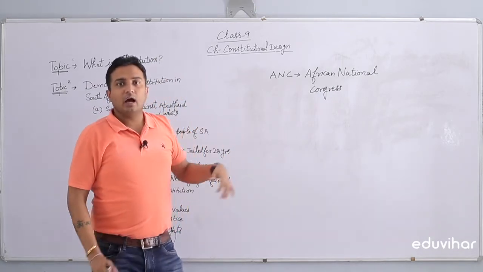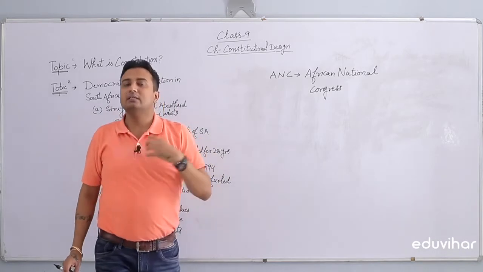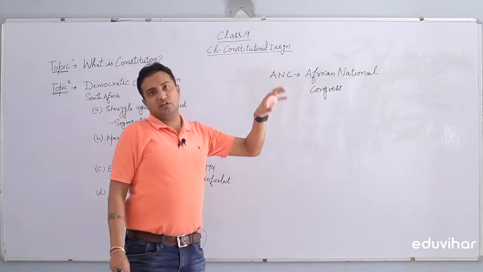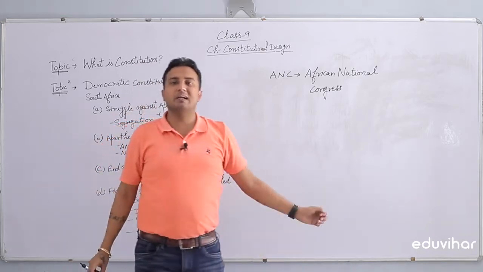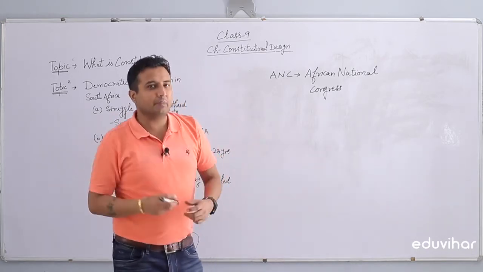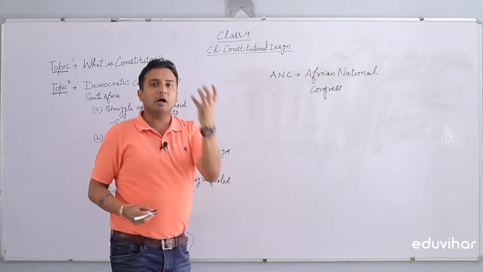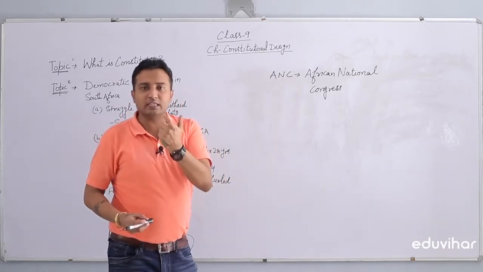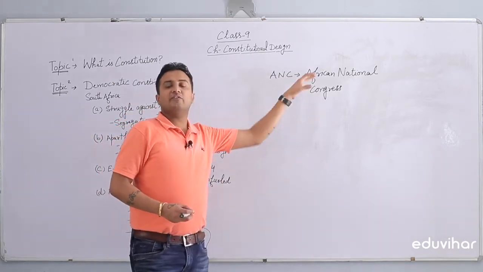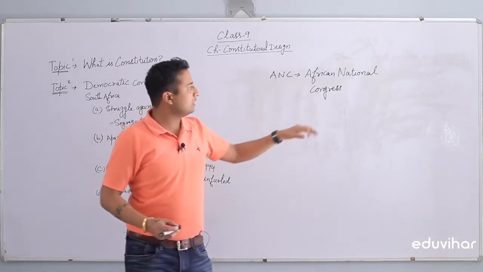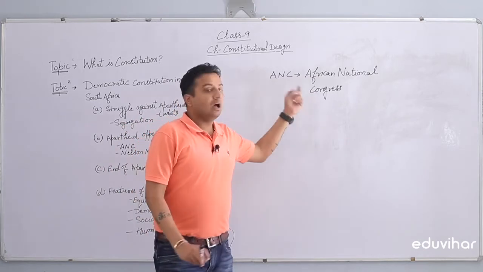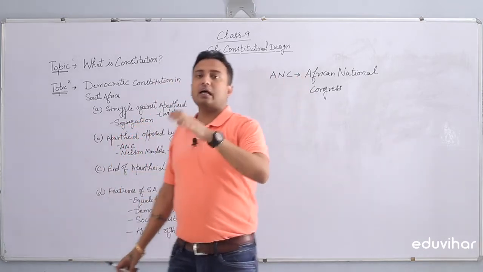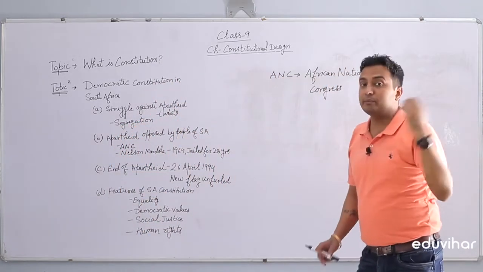The cause was to remove the apartheid system. Along with this party there were certain other communist parties as well, various political parties of South Africa. They came under a single roof, that is, under the roof of the African National Congress. So the African National Congress is the umbrella organization for the fight of eliminating this discrimination.